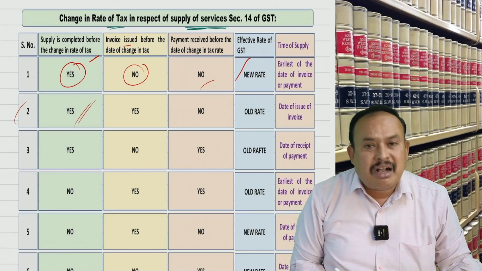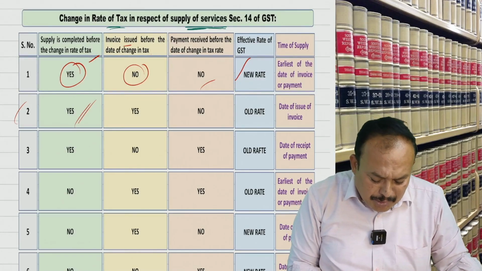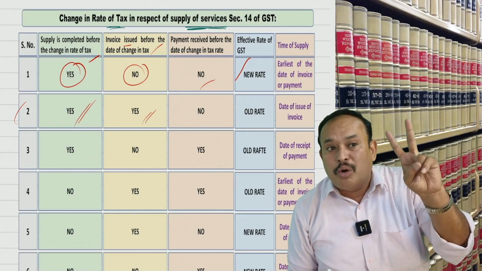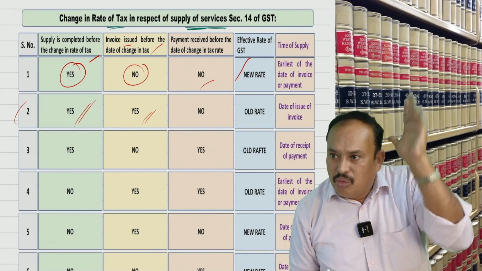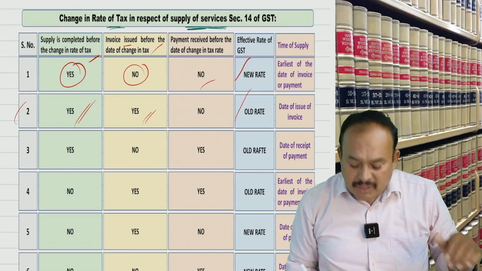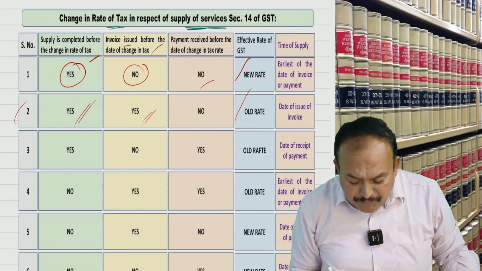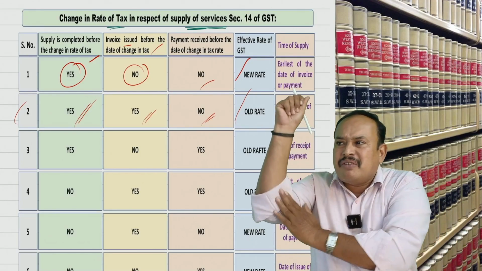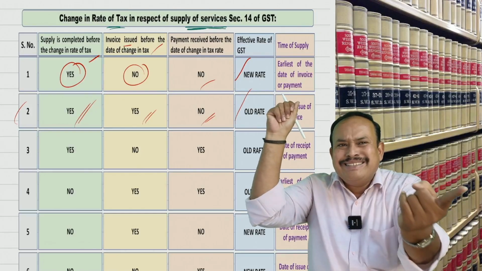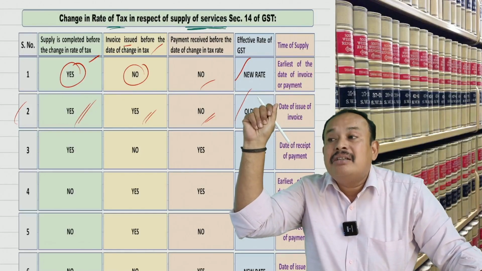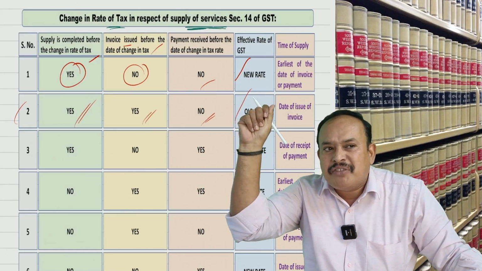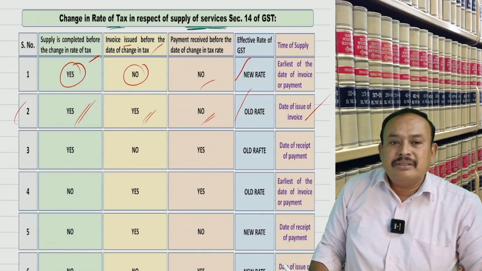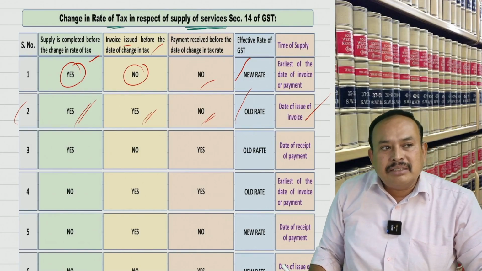The second point: service completed before the change? Yes, old rate. Invoice before change? Yes, old rate. Old rate got 2 votes. Who is the winner? Old rate. Now payment before change? No, new rate. That means the date of completion of service and date of invoice match, so time of supply equals date of invoice. Is it clear? Got the clarity?